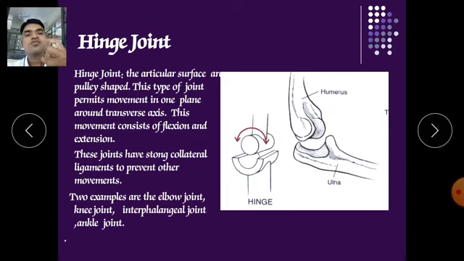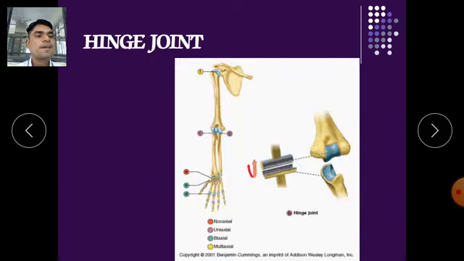The phalanges also move only in one direction; they won't move to the back side, only to the anterior position. Here you can see the elbow joint, which will move forward through 180 degrees. Also the knee joint will move along 180 degrees.